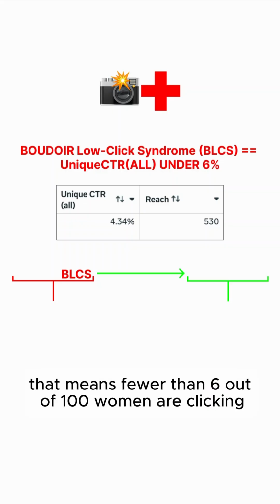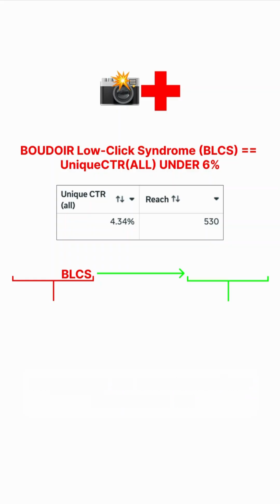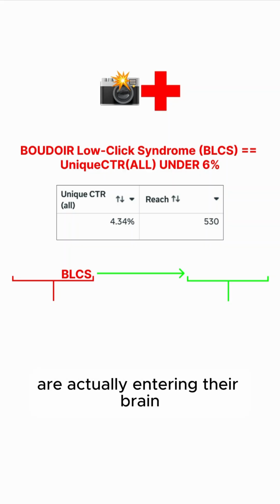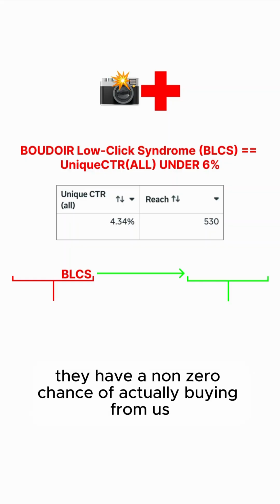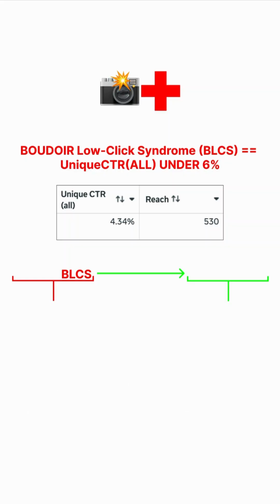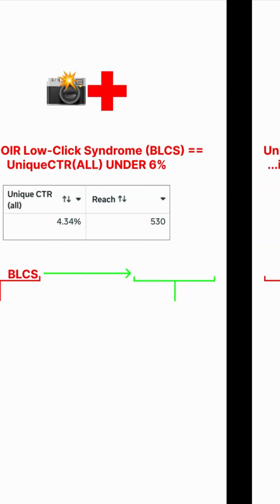That means fewer than 6 out of 100 women are clicking anywhere on our Boudoir Facebook ad, which means fewer than 6 out of 100 women, our ad is actually entering their brain, which means fewer than 6 out of every 100 women we meet have a non-zero chance of actually buying from us. So we actually got to get this number as high as possible, literally as high as possible. 6% is the minimum. 6% means we got a big problem.